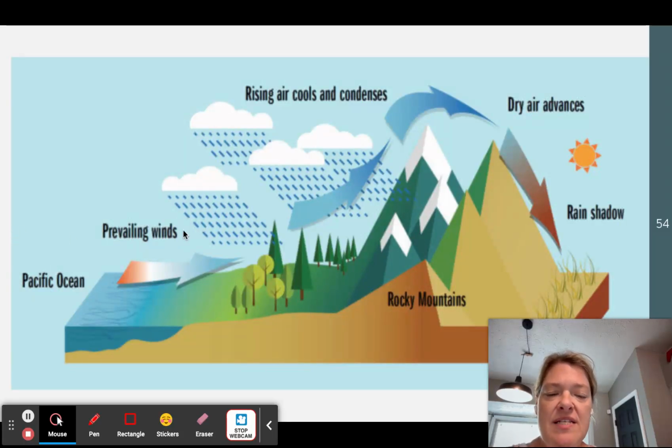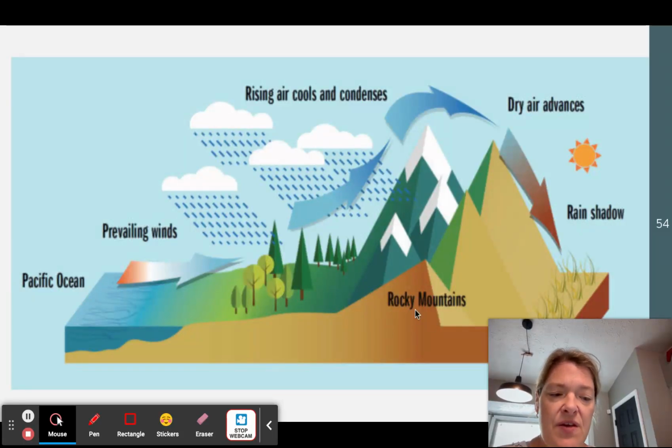The prevailing winds push weather into the mountain. This causes rising air, and as that air cools, it condenses and forms rain. So the rain happens on the ocean side of the landmass. On the other side of the landmass, because all of that condensation from the air is now gone, it is very dry. Again, we call this the rain shadow effect.